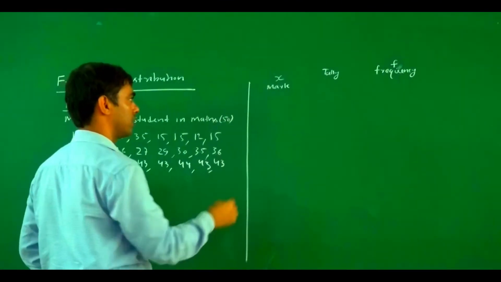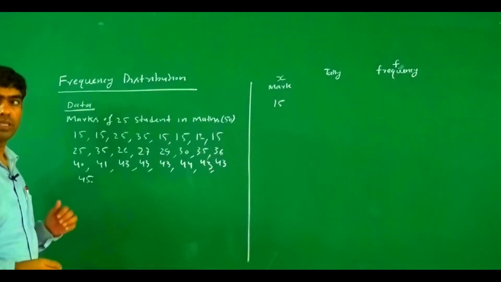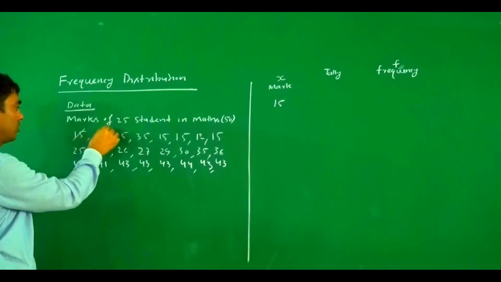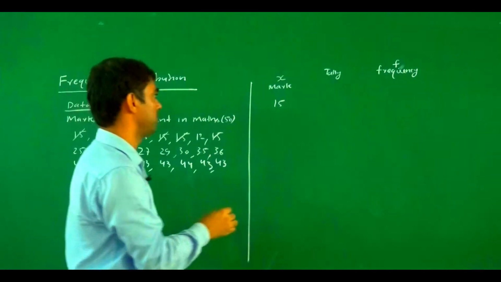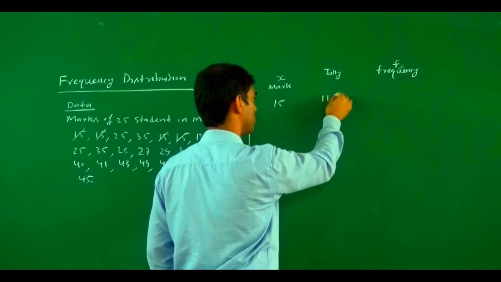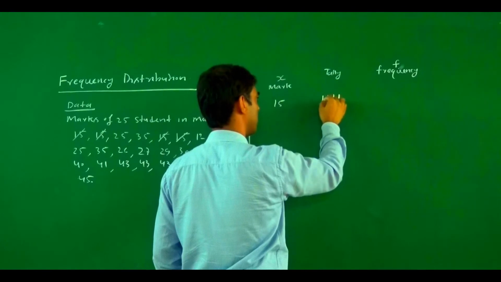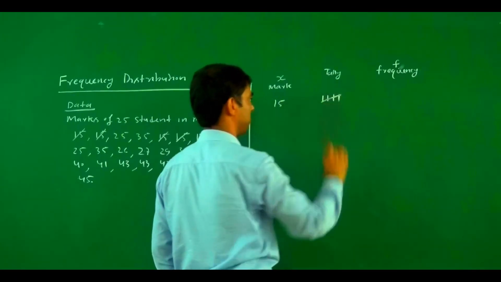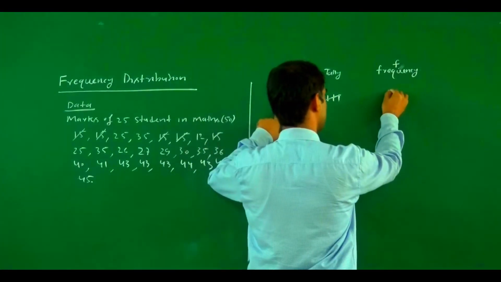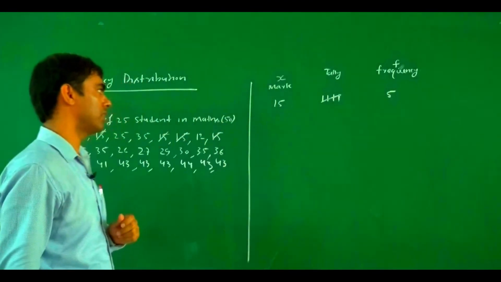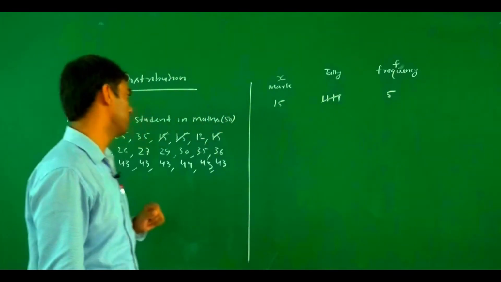So if we write 50, then in the tally, how many students get 15 marks? 1, 2, 3, 4, 5. Five students get 15 marks. So in the tally, this is 1, 2, 3, 4, then a perpendicular line, which is 5. So the frequency is 5. It means five students get 15 marks.